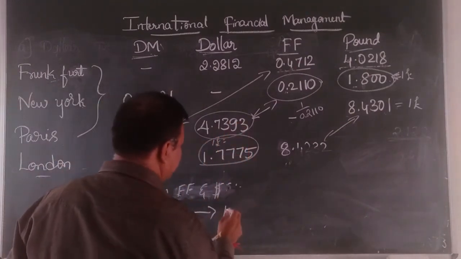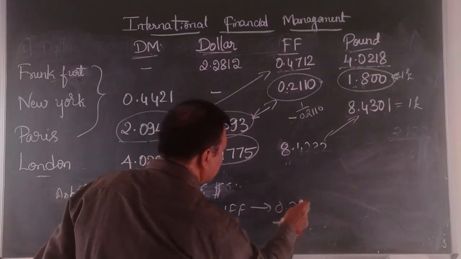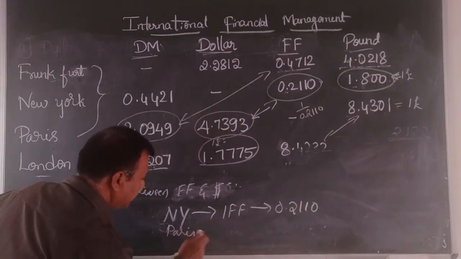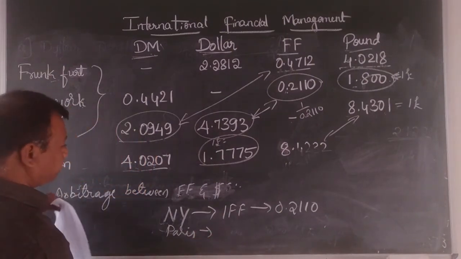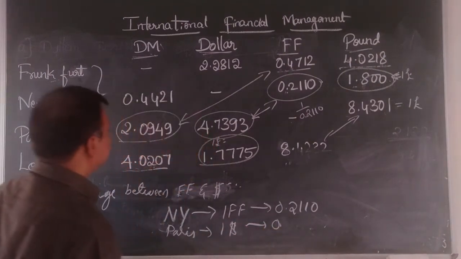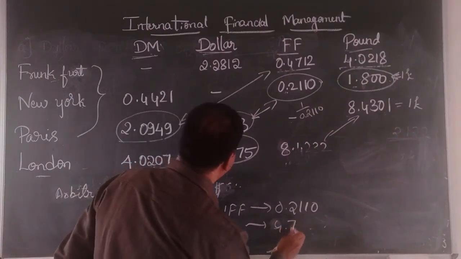So 1 French franc is equal to 0.2110. In case of Paris, they again have a direct quote, which means $1 is equal to 4.7393.